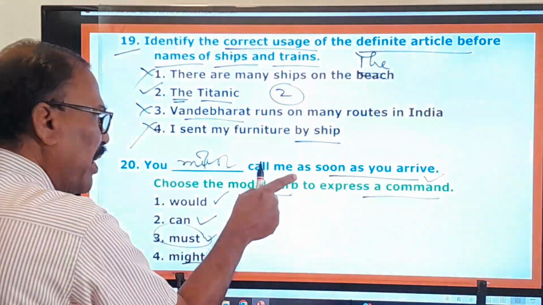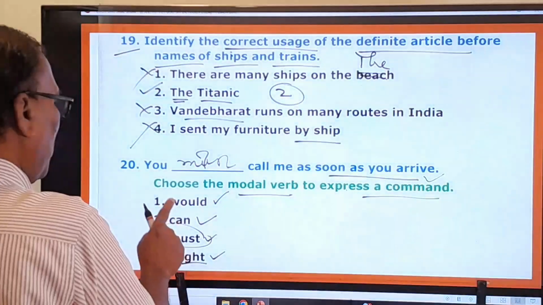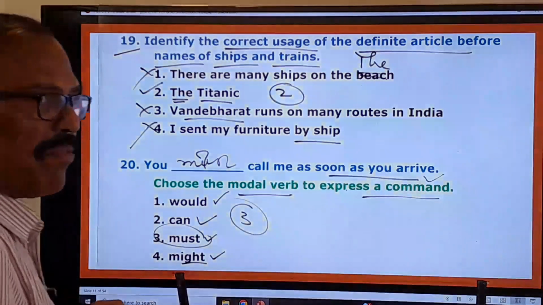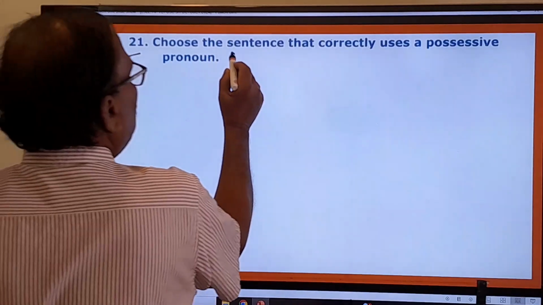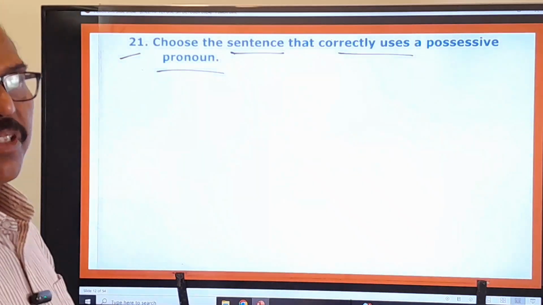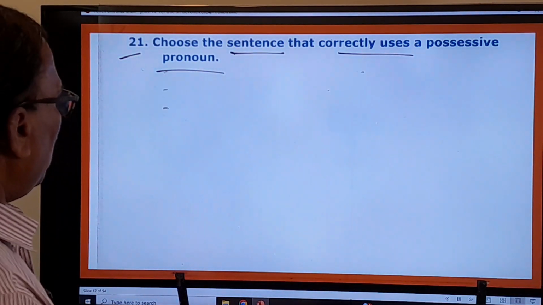You must call me as soon as you arrive. Therefore, first one, second one, fourth one are wrong. Only the third one is the right one. Now you move on to 21st question. Choose the sentence that correctly uses a possessive pronoun. Possessive pronouns, you know very well about the possessive pronouns.